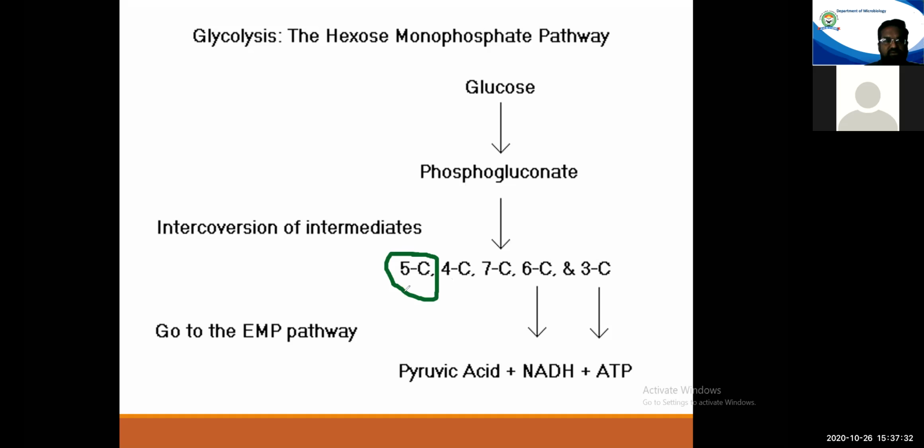Now, why is this ribose 5-phosphate important? If you remember from your previous slide, we have said that the hexose monophosphate pathway is operative for the sake of provision of pentose sugars required during the biosynthesis of nucleotides.